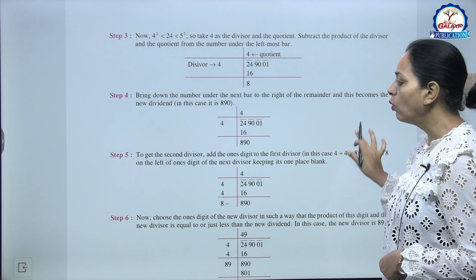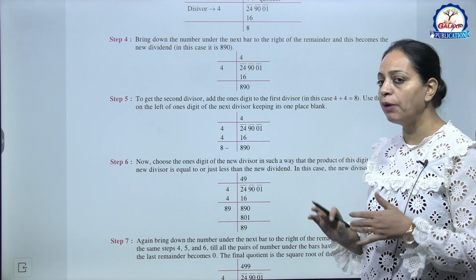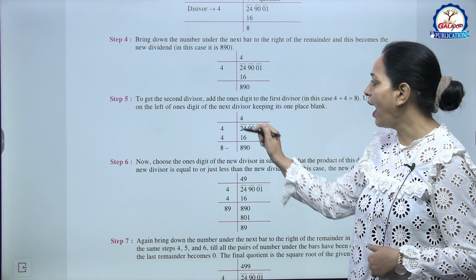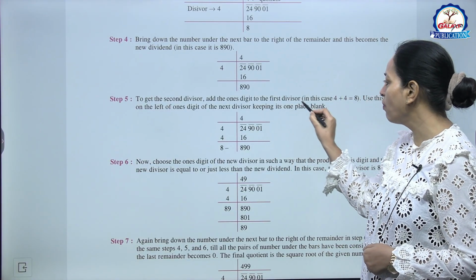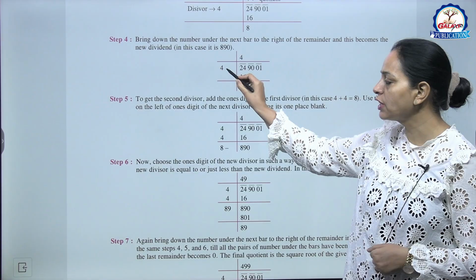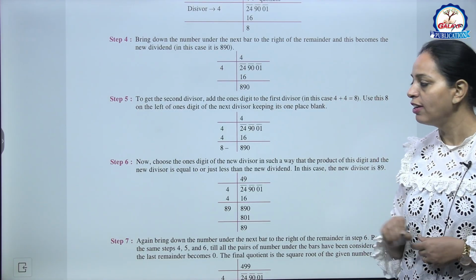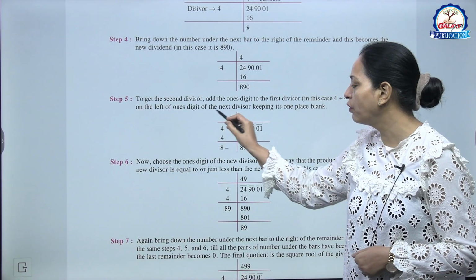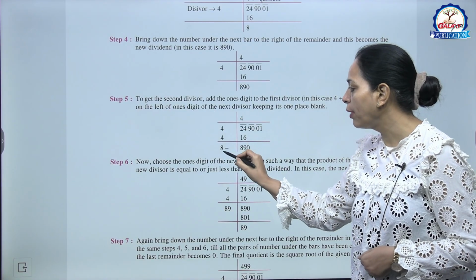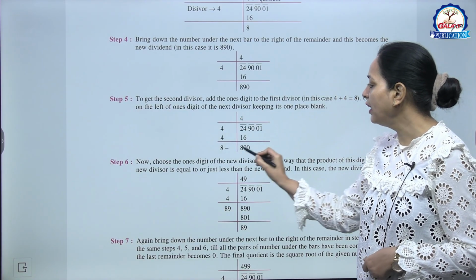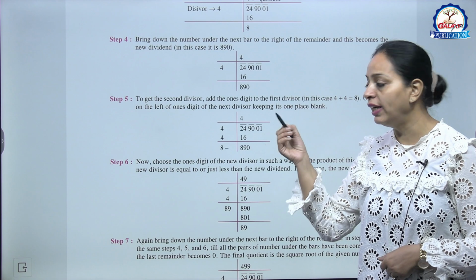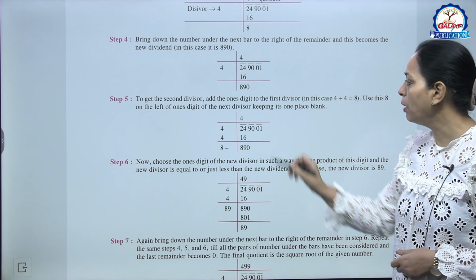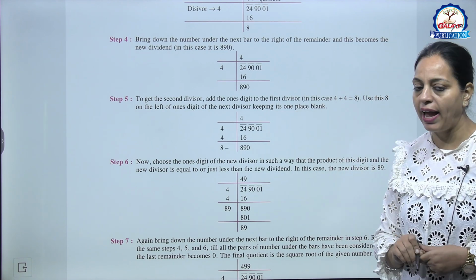Okay. Now to get the second divisor, अब divisor भी change होगा. Add the ones digit to the first divisor. In this case 4 plus 4 that is 8. So now use this 8 on the left of ones digit of the next divisor. तो यहाँ पर आप 8 लिख देंगे और फिर यहाँ पर एक डिजिट आपको खुद लिखना है. Okay. Now keeping its one place blank, right?